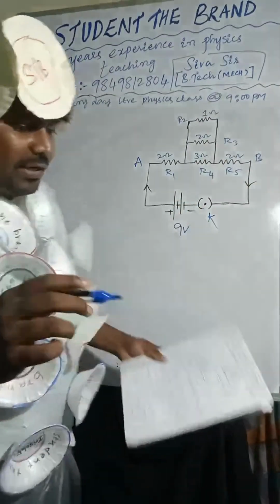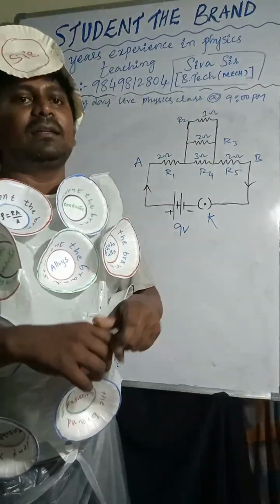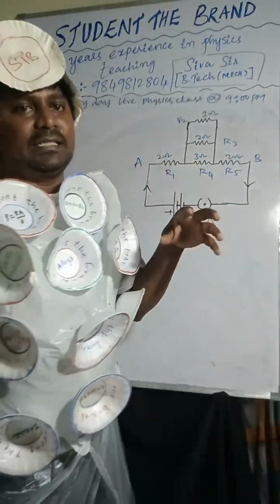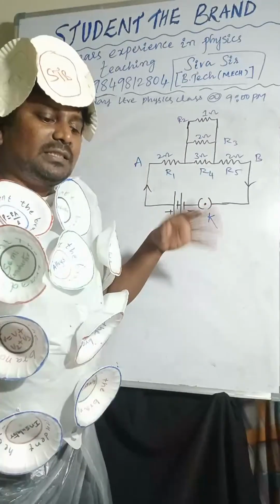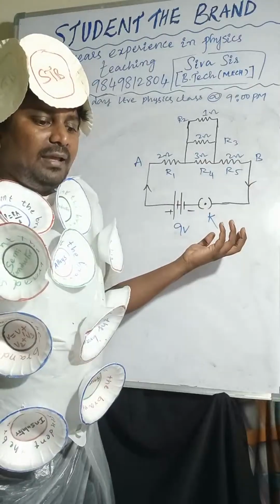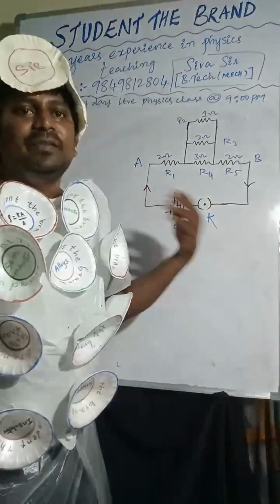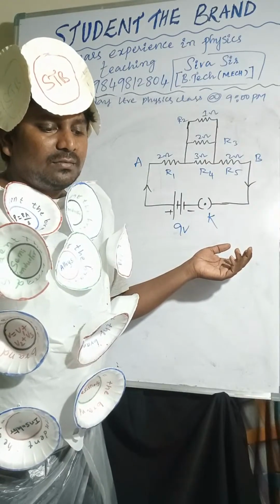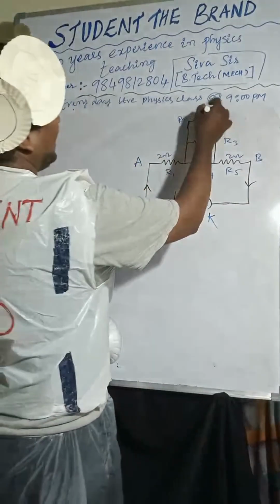Now you can check. Here we need to understand one thing. I already said, identify the resistors, whether they are in series or parallel. After identifying whether it is series or parallel, try to use the formula. If it is series, add all the resistances. If it is parallel, use this formula. So you can see whether these three are in series or parallel.